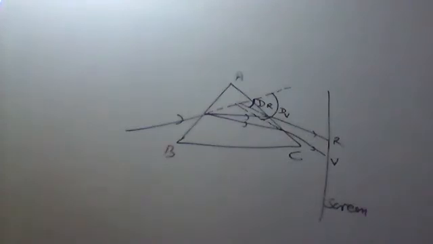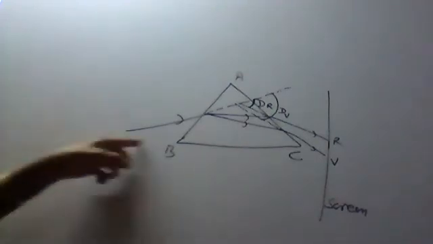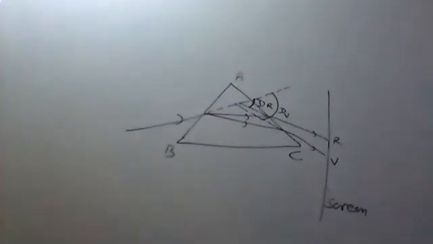Draw the figure, everyone, then write down. I give you 30 seconds more to complete the figure. ABC, a triangle, is the triangular face of the prism. Draw one incident ray, split up into only the two extreme colors, violet and red.